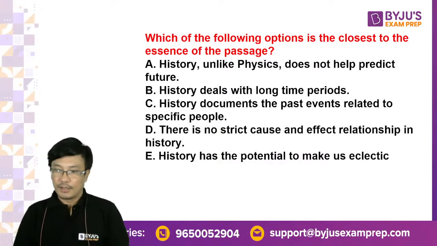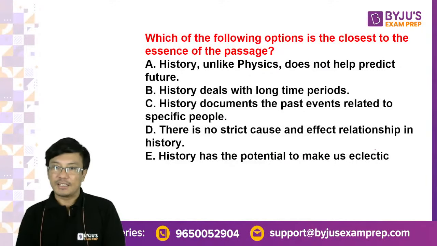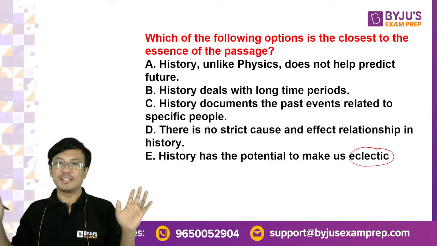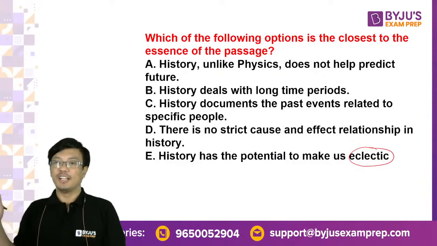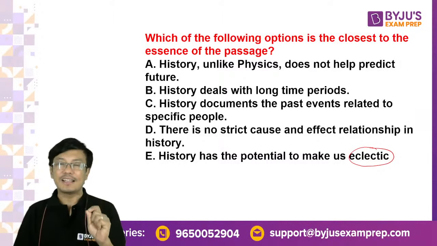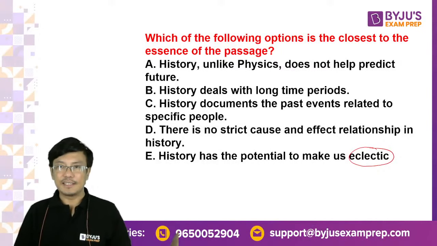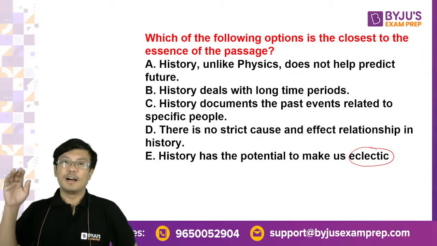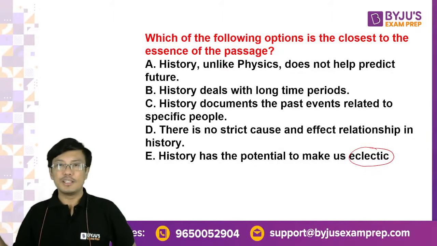Okay. So, Komal, what is the meaning of eclectic? Eclectic basically means having a wide variety of choices, having a wide variety of knowledge, right? So suppose if you say I have an eclectic taste in music, it means I like classical music, I like Carnatic music, I like Western classical, I like Hindi film songs also, I also like folk songs, I also listen to ghazals.